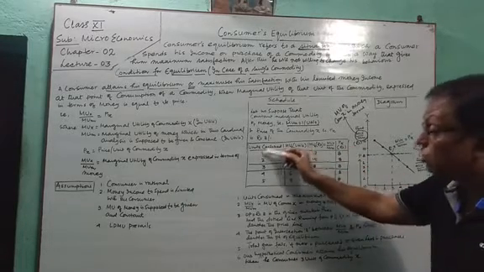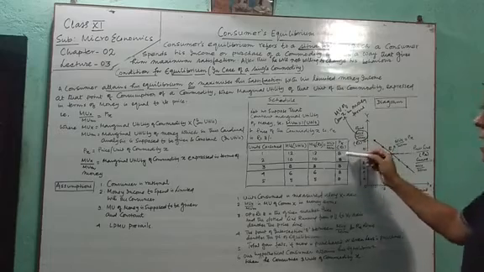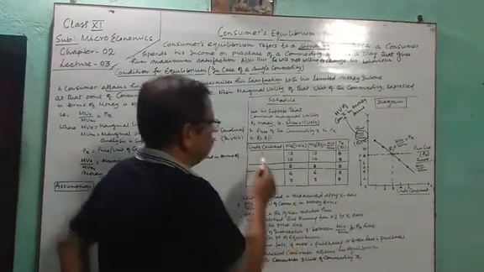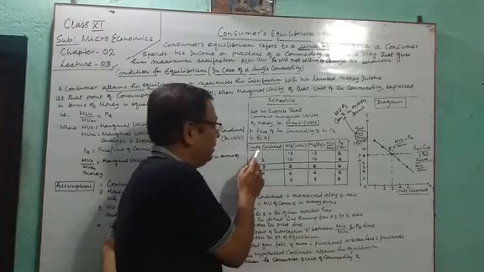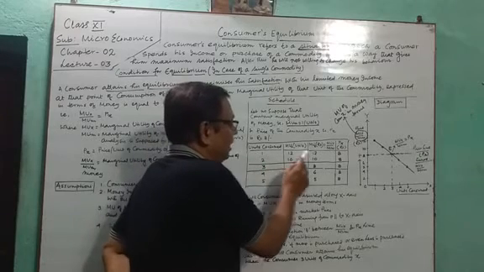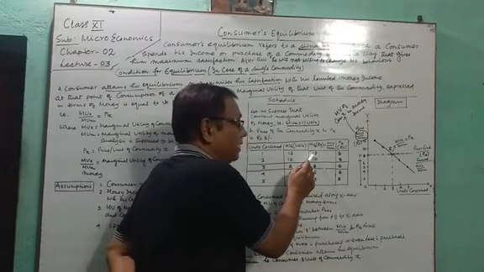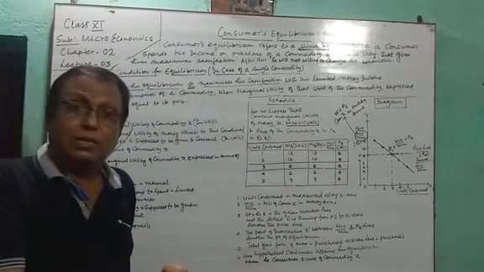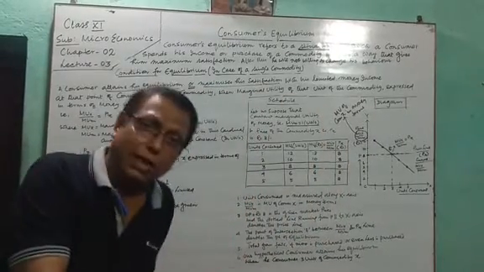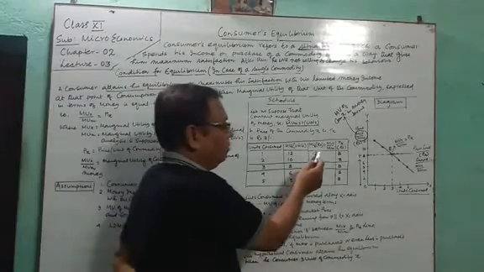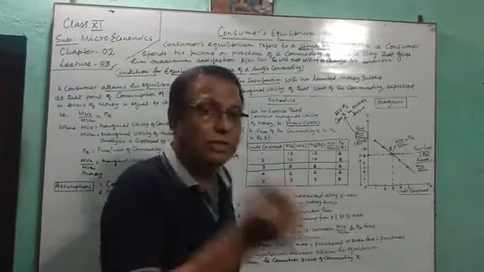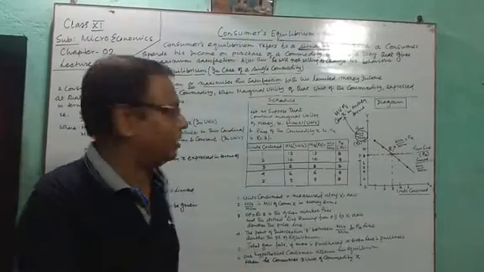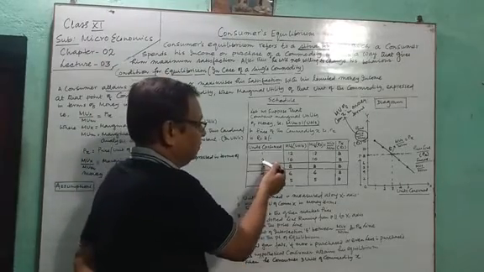And for each unit, the consumer has to spend 8 rupees. So see the first case. Our consumer is purchasing the first unit and he got 12 rupees of satisfaction by spending 8 rupees. So 8 rupees our consumer spent and he derived satisfaction equal to 12 rupees. So the satisfaction obtained is more than the rupees spent. We will go for the second one.